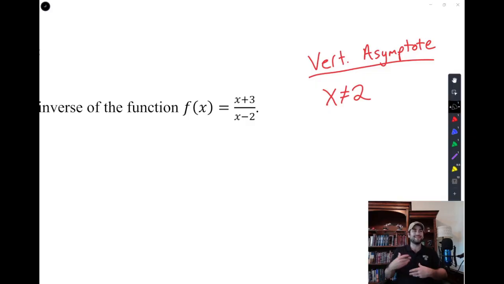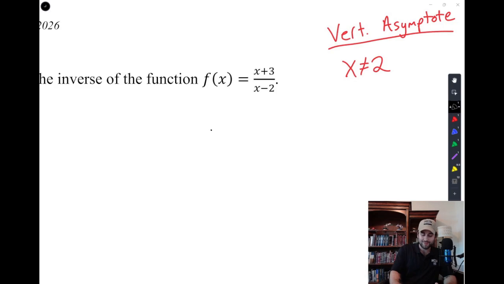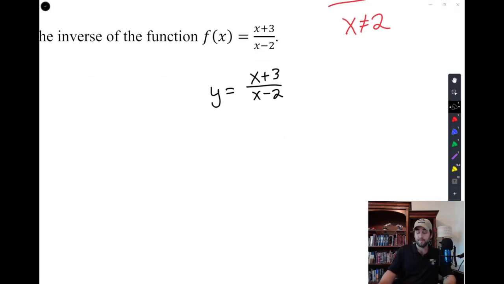This one's going to be a little tougher, so follow with me as we do this. We're going to say y equals x plus 3 over x minus 2. We're going to move the x minus 2 over. Or no, first we're going to switch x and y. Remember, we're still doing inverses. So x equals y plus 3 over y minus 2. And then I'm going to move that bottom over because nobody likes fractions.